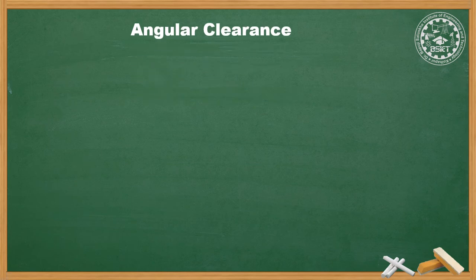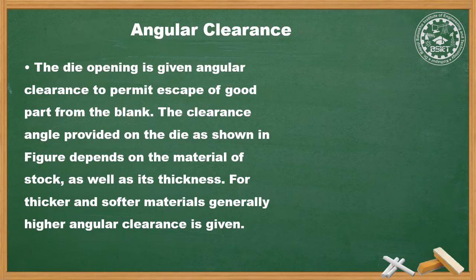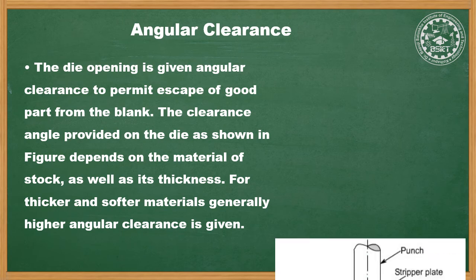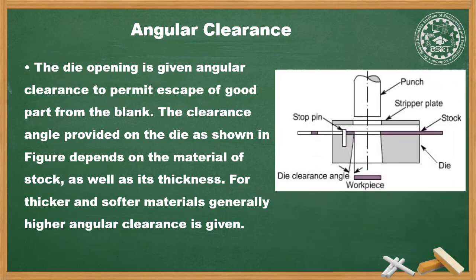Next is angular clearance. The die opening is given an angular clearance to permit escape of the good part from the blank. The clearance angle provided on the die, shown in the figure, depends upon the material of the stock as well as thickness. For thicker and softer materials, generally higher angular clearance is given. Angular clearance is provided below the straight portion of the die surface.